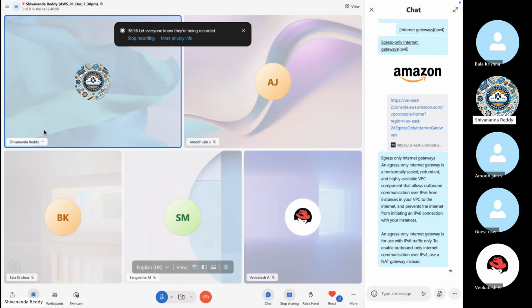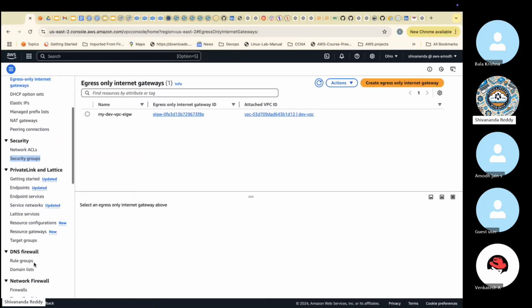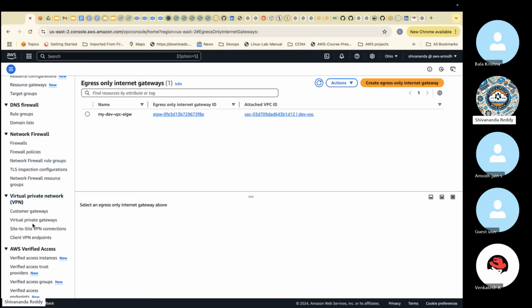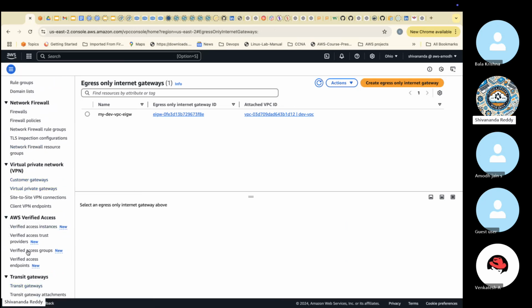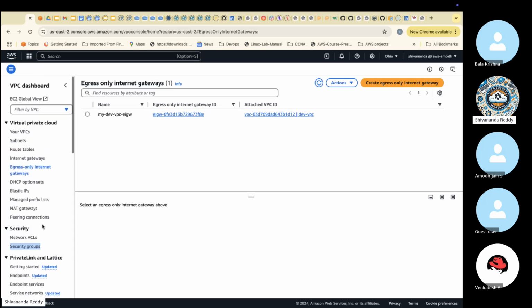After this, we discuss security up to here, but the below things are not required for us. Some people will use VPNs also, and the transit gateway we can sometimes use, but as part of solutions architect associate level, virtual private cloud and security are the important parts.